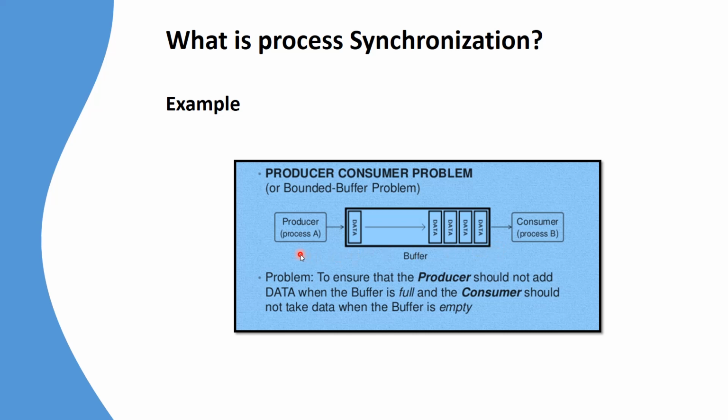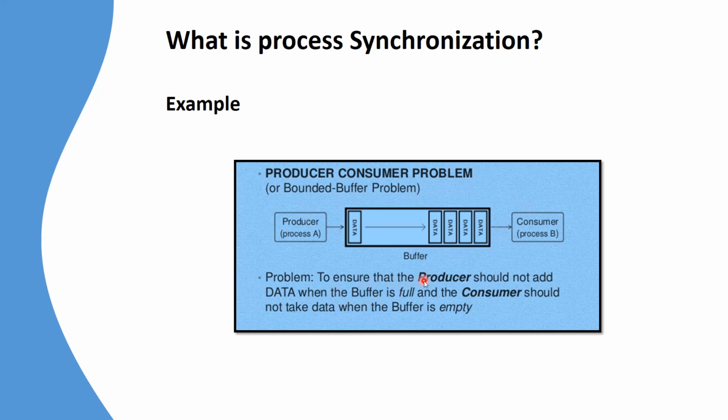So in this case, process A, the producer, and process B, the consumer, need some kind of synchronization. In an operating system, when there are multiple processes using some shared data, in this case the buffer containing the shared data, there must be some kind of synchronization so that the communication between the processes is not hampered.